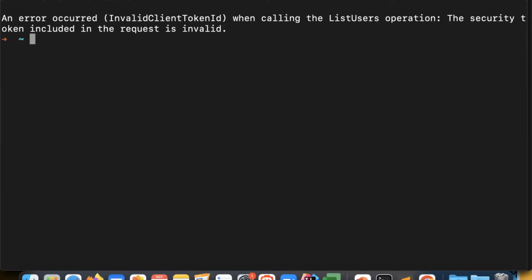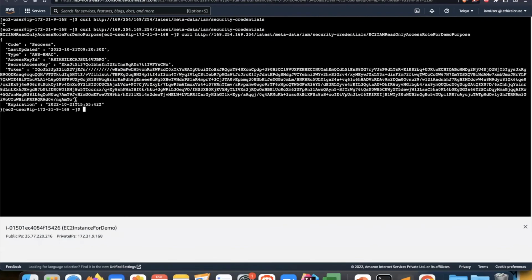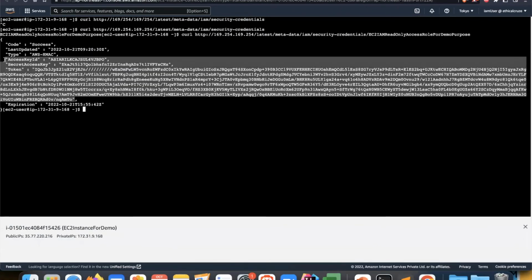Okay, now what we will do, we have the secret access key from that EC2 instance metadata which we just saw. We will just copy those instance details and export those details here in my local terminal, and then I will try to do this activity again. Okay, let's go to this EC2 Connect terminal to copy the data. I'll copy this, paste it into one text editor.